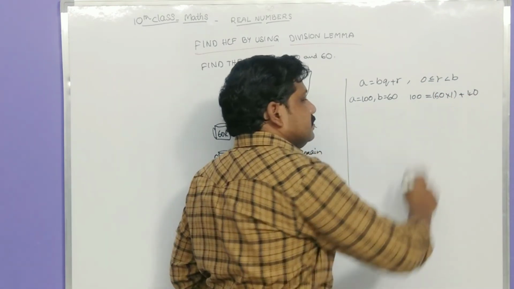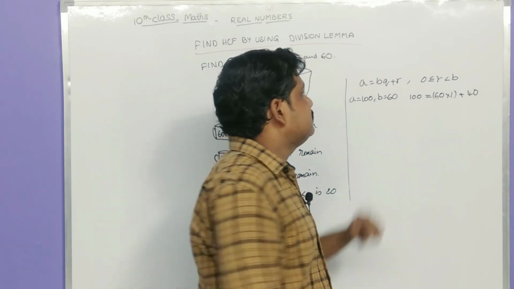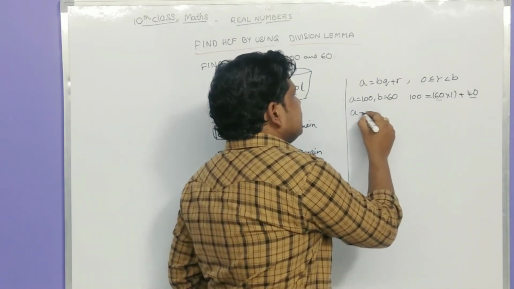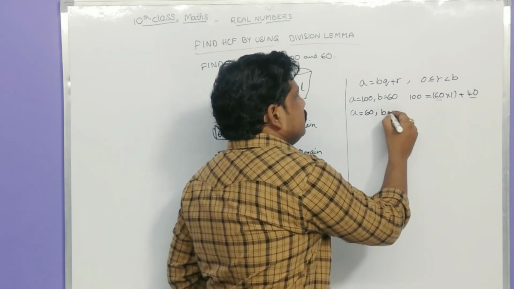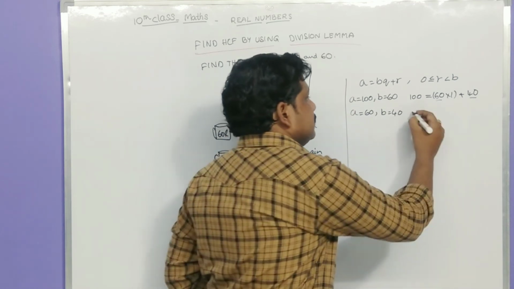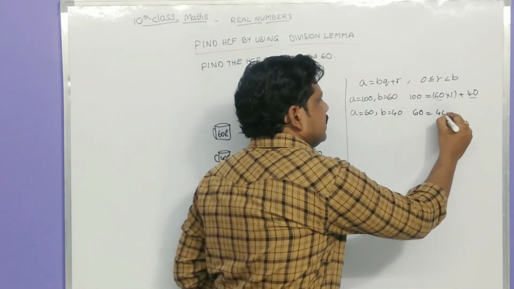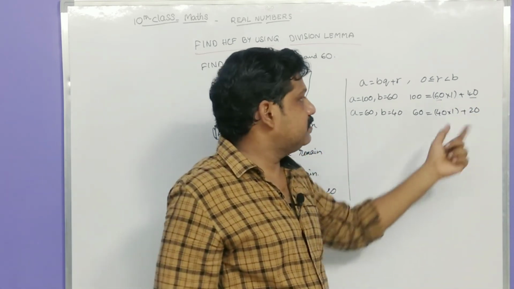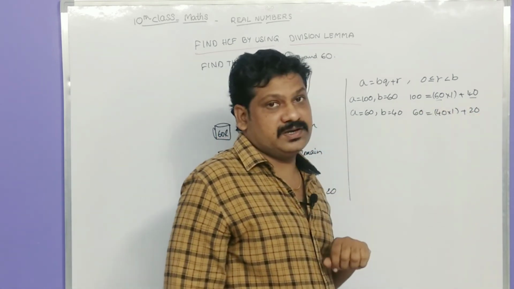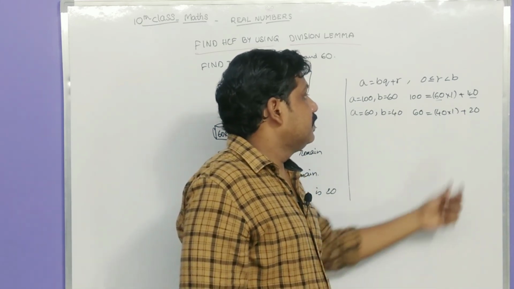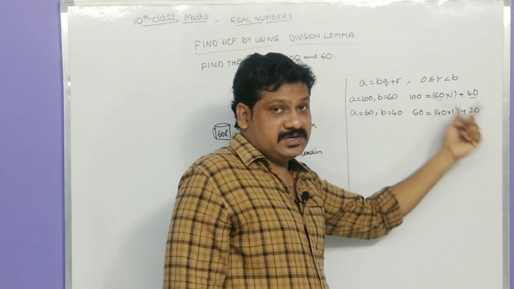Now again apply the division lemma to 60 and 40. Let us take A is equal to 60, B is equal to 40. By using division lemma, we get 60 is equal to 40 into 1 plus 20. Again the remainder is 20, which is not 0.